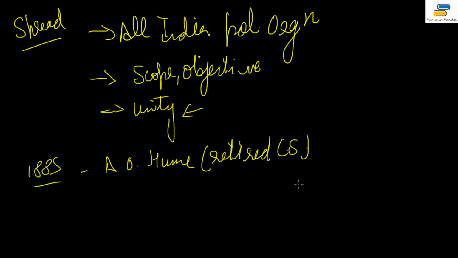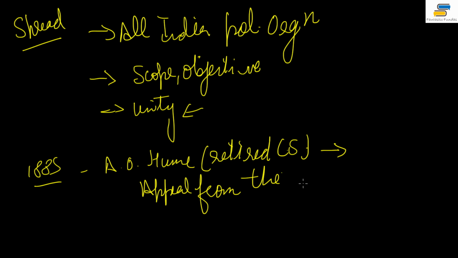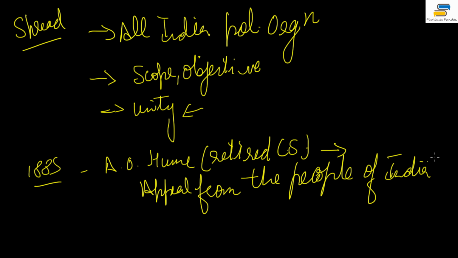How do you get to know this? Only through his actions can you get to know this. Now Allan Octavian Hume publishes something called Appeal from the People of India. It's called Appeal from the People of India.